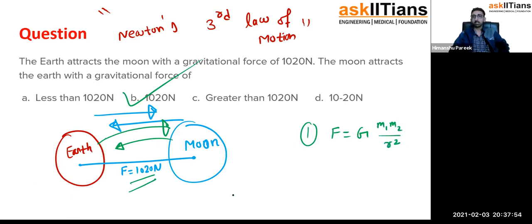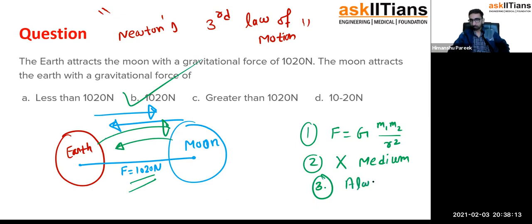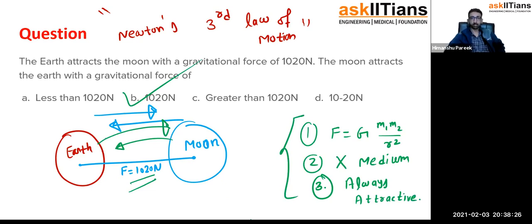It depends upon the product of masses. If the product of masses is constant, the gravitational force is constant. If the distance between them is constant, the gravitational force is constant. If you change the medium, there is no effect. Third, it is always attractive. Why am I writing them again and again? Because you will find these things when you are solving the study material, your NCERT questions, and your previous year Olympiad papers also. So just make a note of it, points number 2 and 3 are very important.